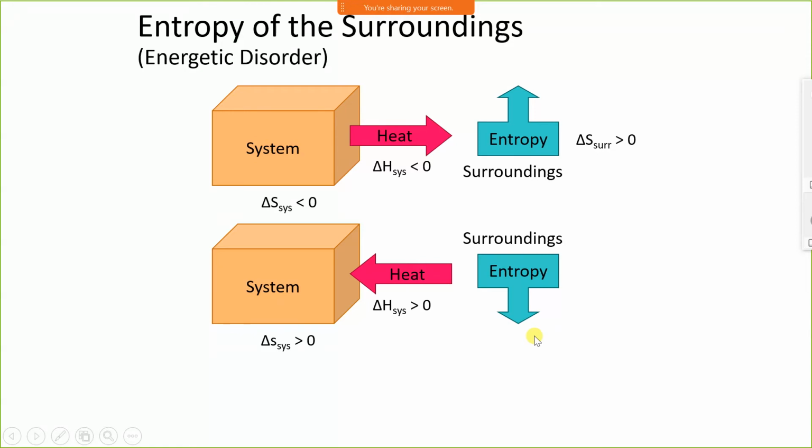It means when a substance is heated, its entropy increases. When the substance is cooled, its entropy decreases. If the heat is supplied from the surrounding, the entropy of the surrounding decreases. If the heat is supplied to the surrounding, the entropy of the surrounding increases.